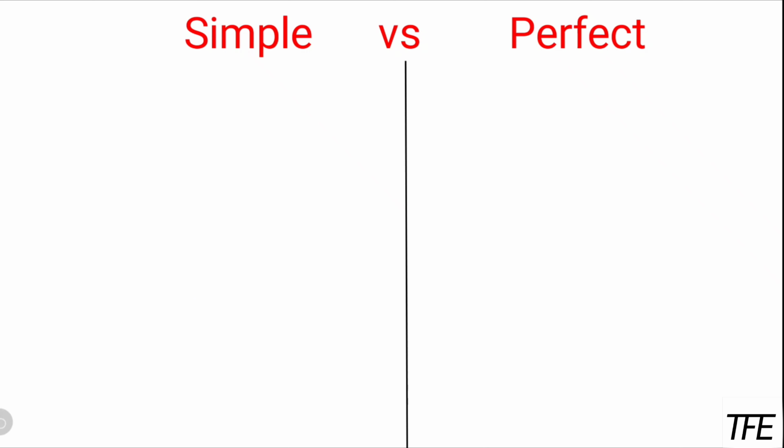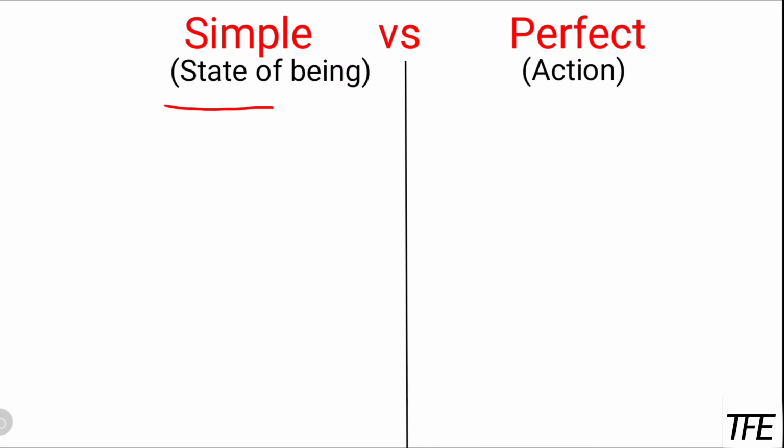Now let's see simple versus perfect. As I told earlier, there are some situations where we get confused: what do we use? Do we really need to use the perfect tense, or can we go by just using simple? For this, we have to know that simple sentences are for the state of being. When someone or something is, was, or will be, it is simple. And perfect is regarding action. Someone is doing something, someone was doing something, someone will do something, someone does something.